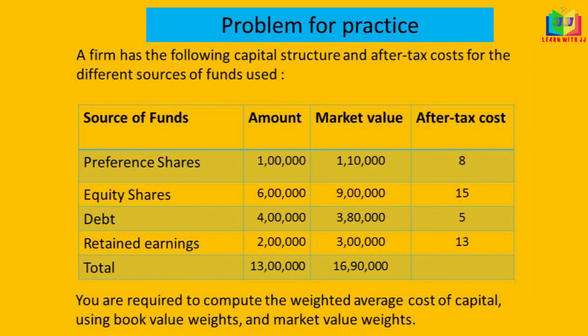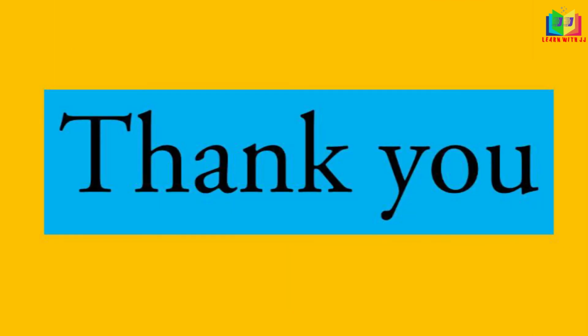I have given you a small problem for you to practice. If the proportion is not given, you have to find out the proportion using the total of the sources. For each source we have to find out the proportion, and book values we have to find separately, and for market value we have to find out the weighted average cost of capital separately. Thank you for your patient listening.